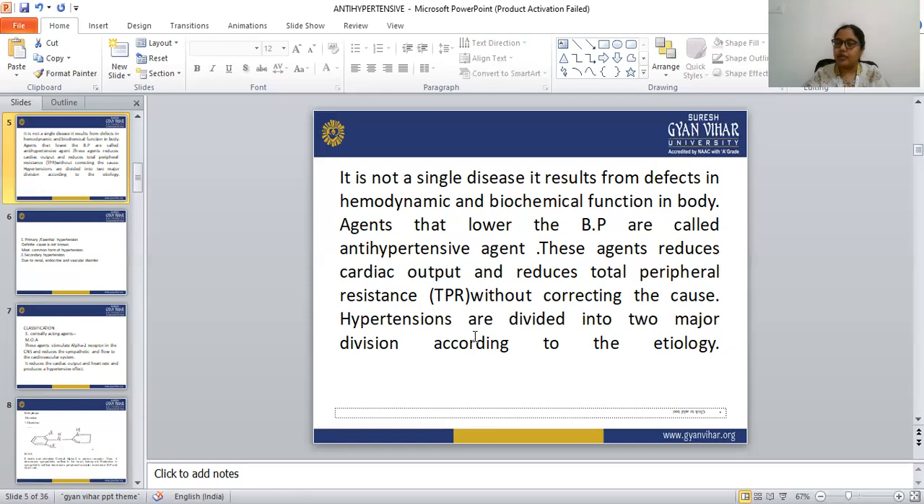How do the antihypertensive agents work? They reduce the cardiac output, and the total peripheral resistance is also reduced by these agents. But they don't correct the cause of the hypertension. The hypertensions are divided into two major divisions according to the etiology. So let's see what they are.